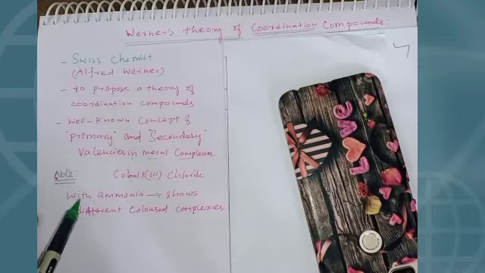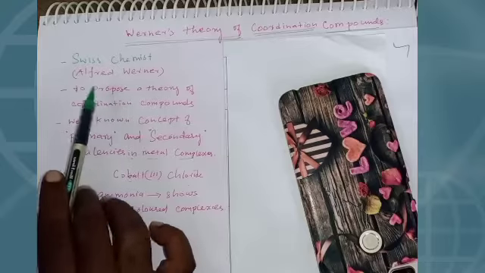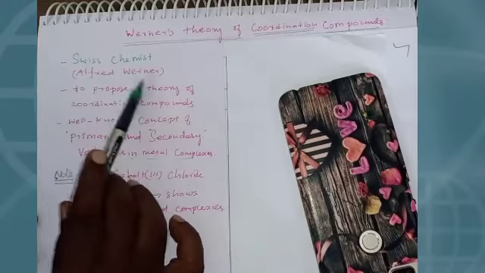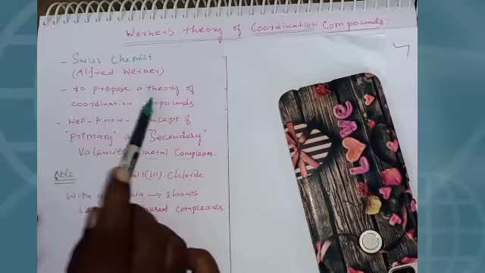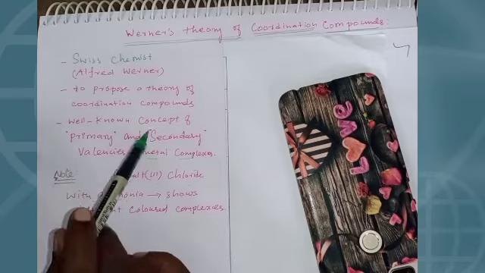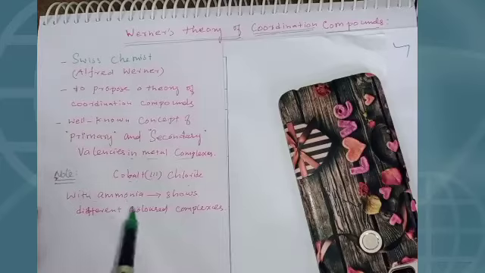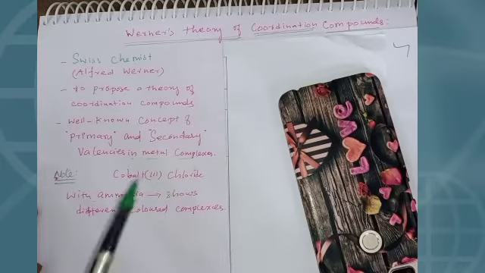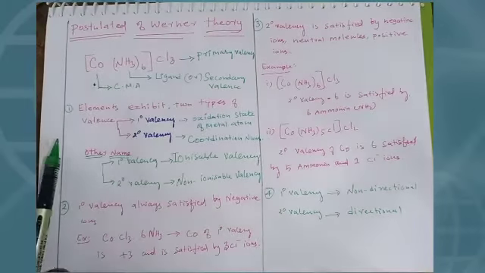Dear students, I hope you understand about the Swiss chemist Albert Werner. Again I tell you, he was the father of coordination chemistry and the well-known concept of primary and secondary valencies in metal complexes. Let us see the postulates of Werner theory. See students, postulates of Werner theory.